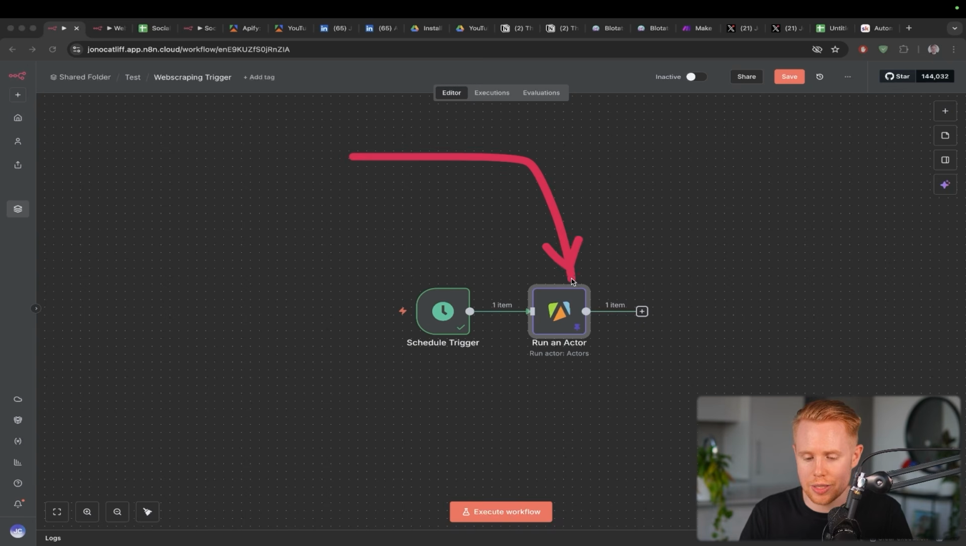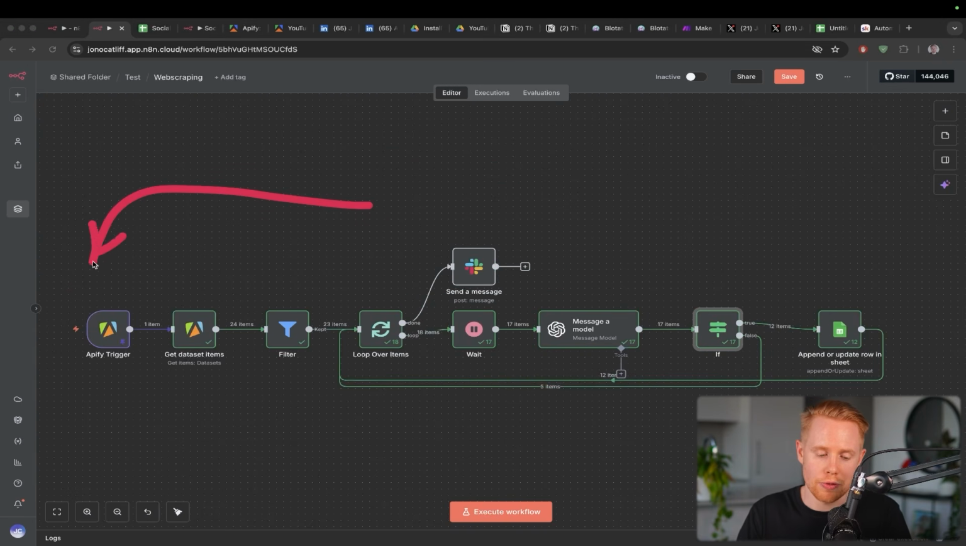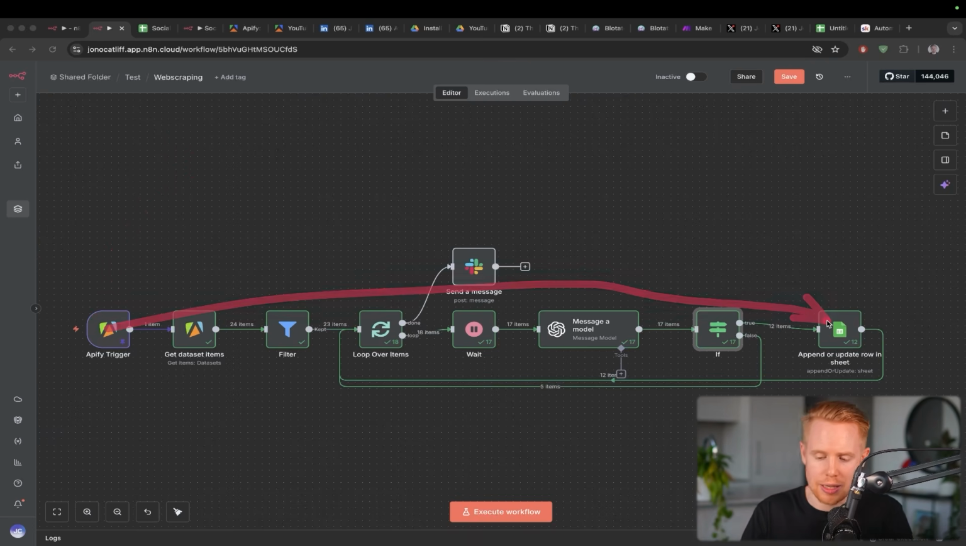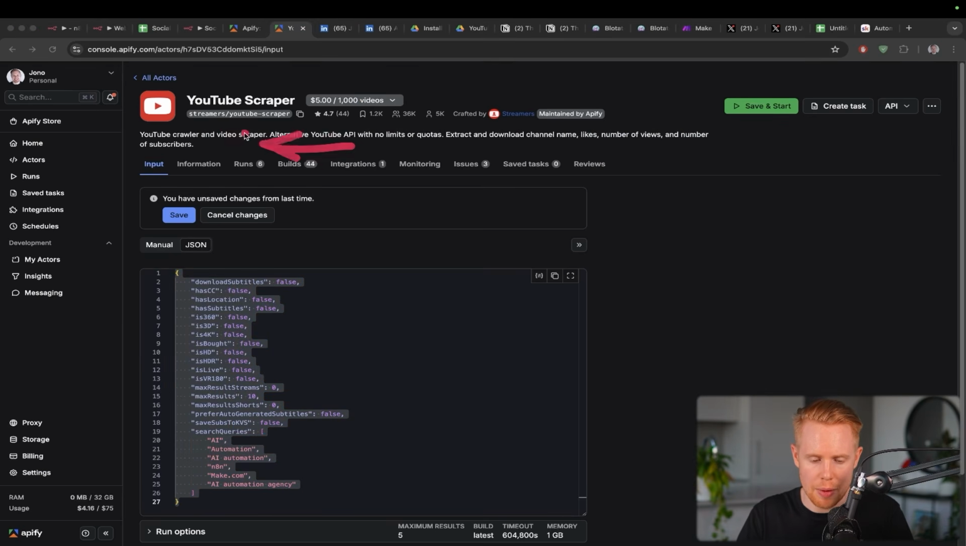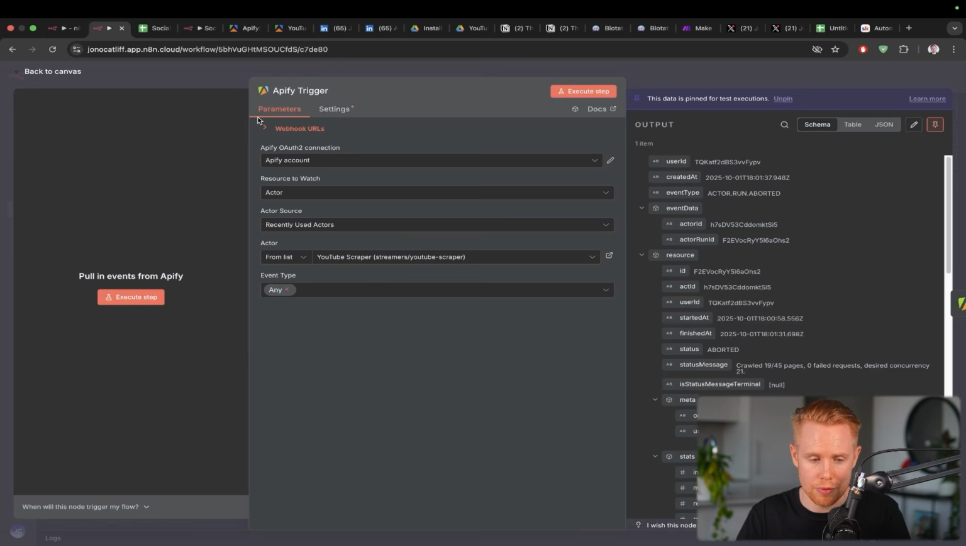So one workflow is just to scrape the information. The second workflow is to wait however long it takes, 10 minutes, 20 minutes, 2 minutes, 30 seconds, and it's going to grab the run, and then it's going to process the data and send that into a Google spreadsheet here. So with this trigger, what we are doing is we're going to wait for that particular web scraper to finish running. It's the same one we generated results from before.